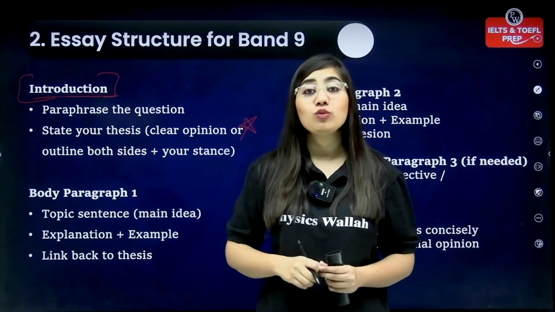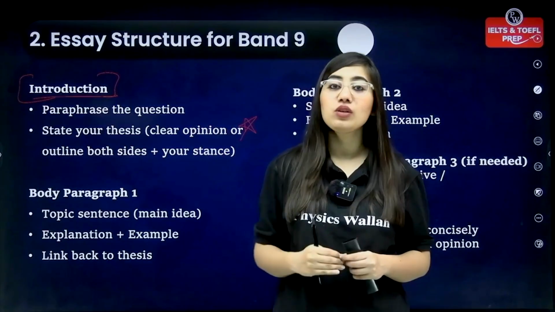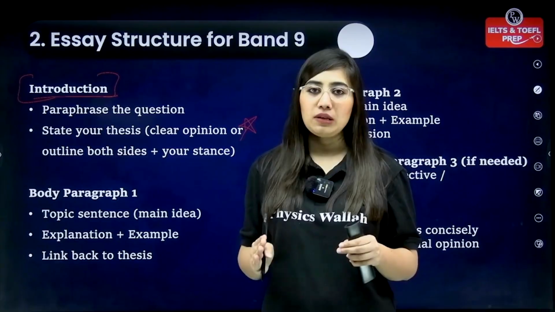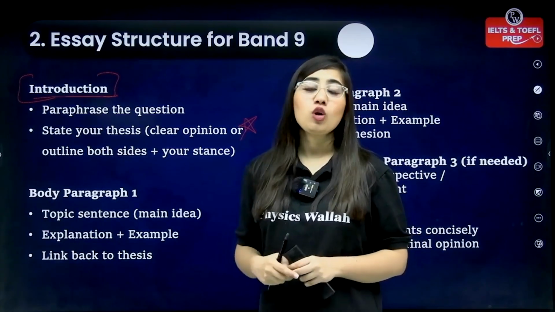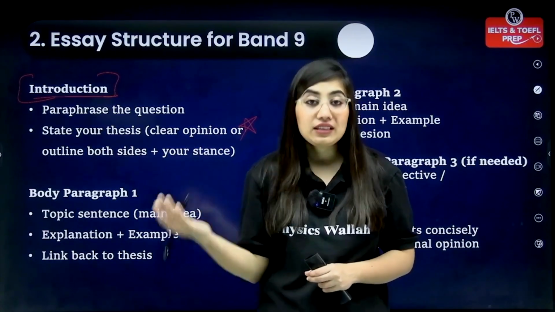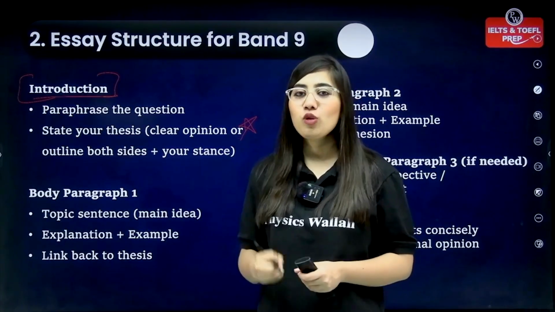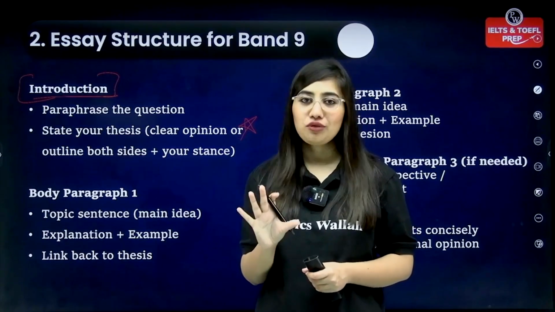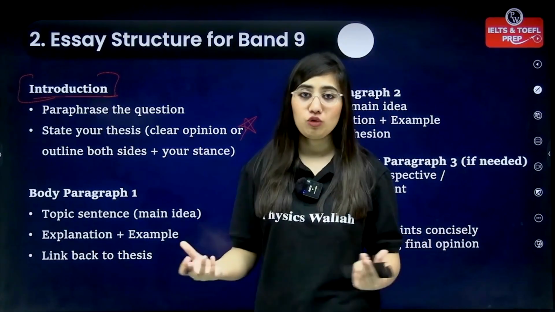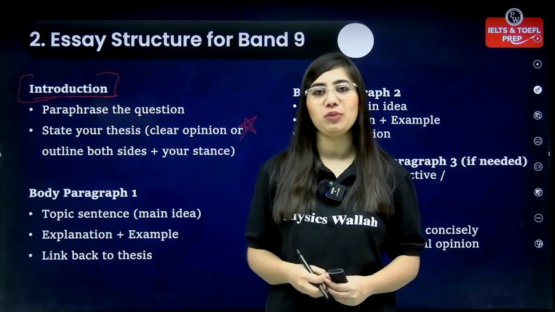Next is your body 1. Once you're done writing the intro para, you will now write your body 1, which is your body paragraph 1. This is very crucial. In this paragraph, you will firstly talk about whichever side you chose. If you chose disagree or agree, you will start elaborating on that. But before that, you must always take your 5 minutes of time in order to decide which side you are on and what pointers you're going to write. Accordingly, you will pick your pointers and start writing in your body paragraphs.